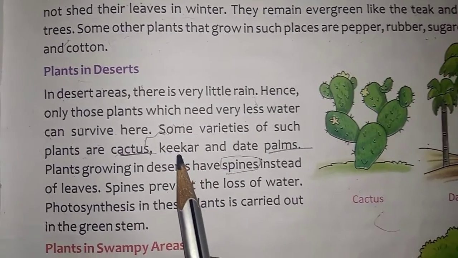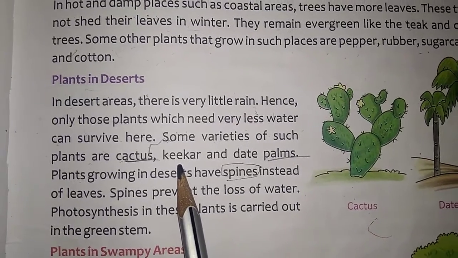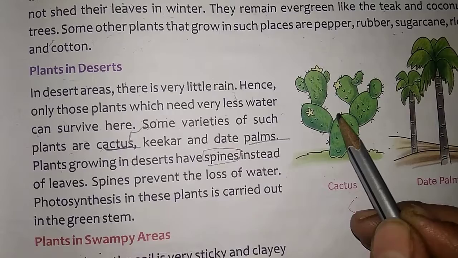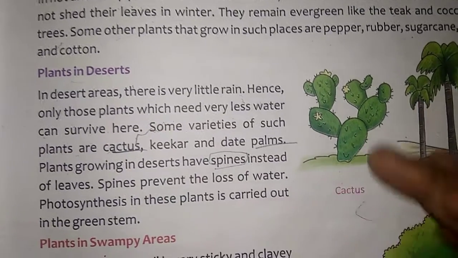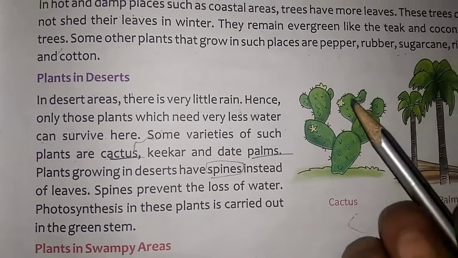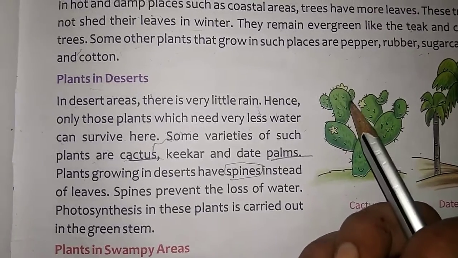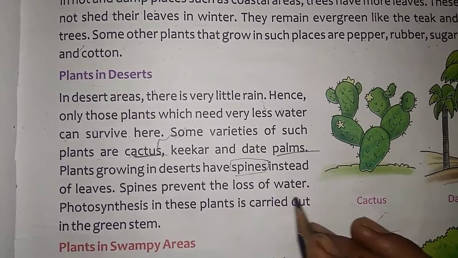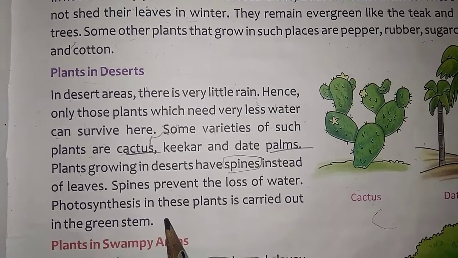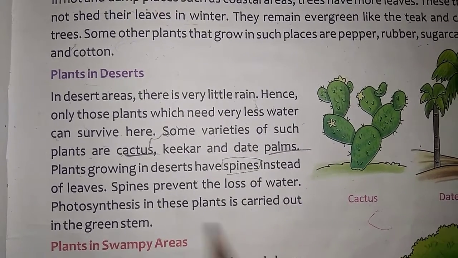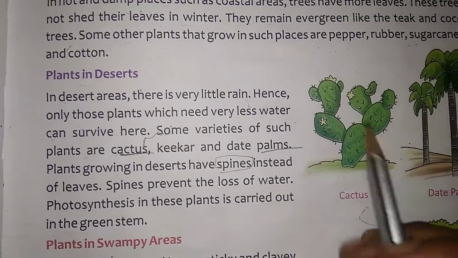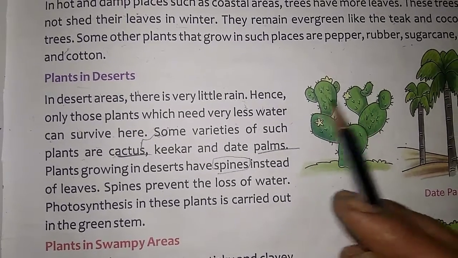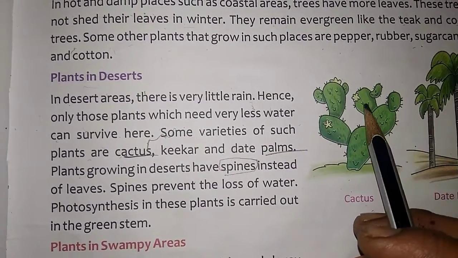Spines are thick pointed objects. If you touch them you will get hurt and blood can come. Spines prevent the loss of water. Photosynthesis in these plants is carried out in the green stem, and they have only a green stem.